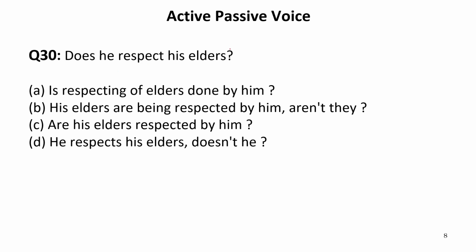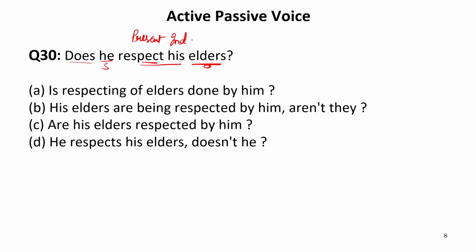Does he respect his elders? Now this is an interrogative sentence of present indefinite tense, or you can say simple present tense. If a sentence is interrogative, it has to be interrogative in passive as well. First of all, the given sentence is in active voice. It means we have to convert this sentence into passive voice. So it is written, does he respect his elders? Now, he respect his elders. So his elders are the object and he is the subject.